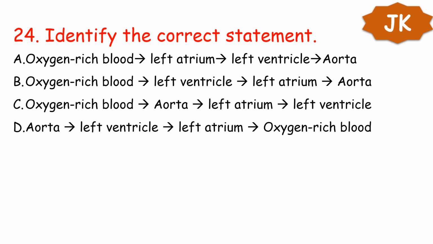Next question. Identify the correct statement. Your option is option A. Oxygen rich blood goes to the left atrium of the heart. Then from there it goes to the left ventricle of the heart. From the left ventricle to the aorta. This is the sequence of blood flow.